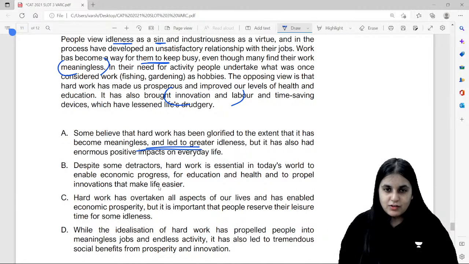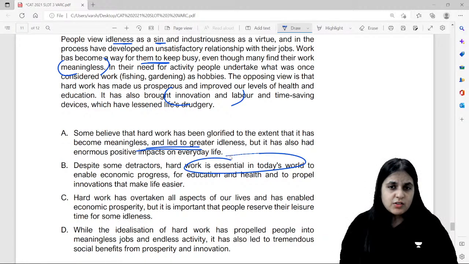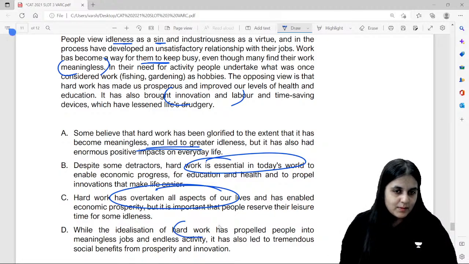Despite some detractors or critics, hard work is essential in today's world. Irrelevant idea. It has overtaken all aspects of our life. Irrelevant. तो बेसिकली ये कि कुछ लोग उसको मतलब समझते हैं कि एंडलेस मीनिंगलेस है, but it's also led to a lot of benefits, innovation, labor, and so on and so forth. So the best answer option is D. It was a very easy question.